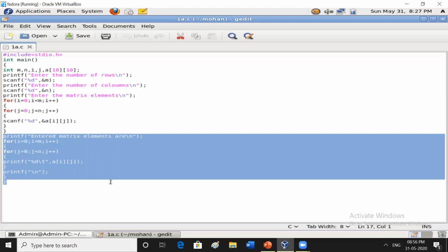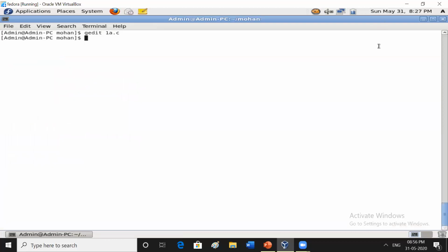Now we are going to see the output. First I am going to save the program, then close this. Now I will compile, cc space 1a.c. Yes, no error. Then I will run the program, dot slash a dot out.